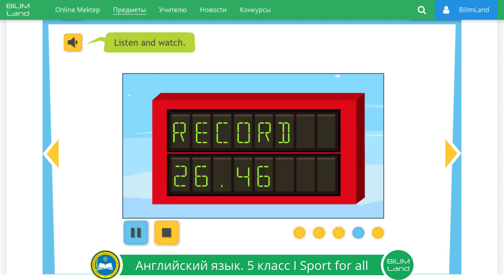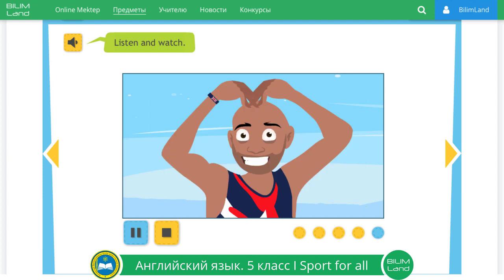In 2011, Farah ran it in 26 minutes 46 seconds. It's a long time to run. Mo Farah also makes the most interesting move after the race. He makes an M on his head with his hands. It's called the Mobot. He's the greatest.